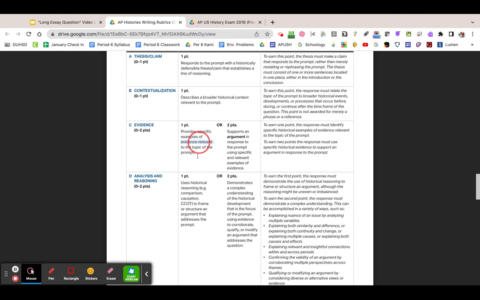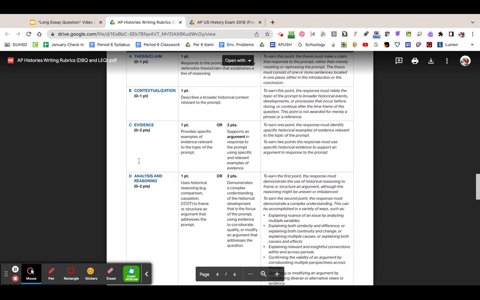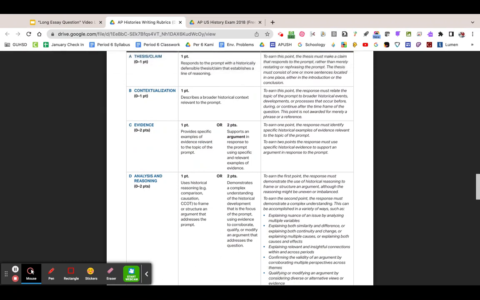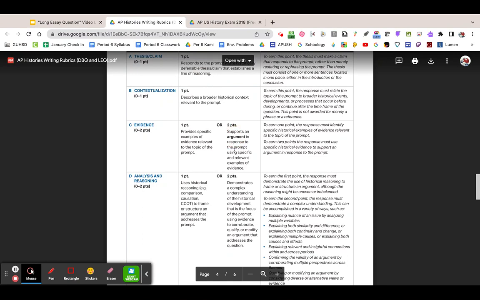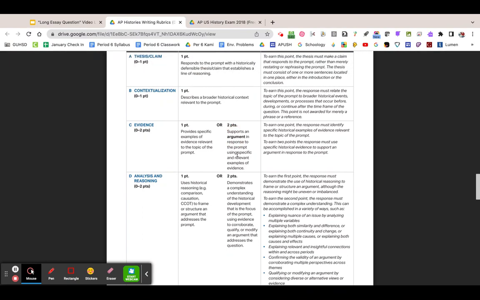One thing that you have to do is provide evidence that is relevant. And I really want you to understand the word relevant. I mean, if it just relates to the prompt at any level, you write down a key term that relates somehow to the prompt, I have to give you a point. If you are writing down evidence that has nothing to do with the prompt, unfortunately, I cannot give you a point. Now, let's say that you use that evidence and you actually support your thesis or your argument, then that's how you would actually get a bonus, another 2 points.